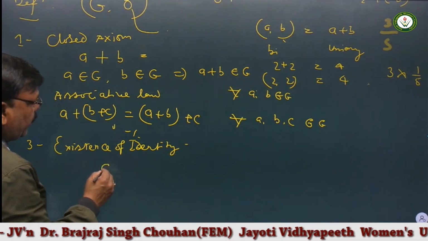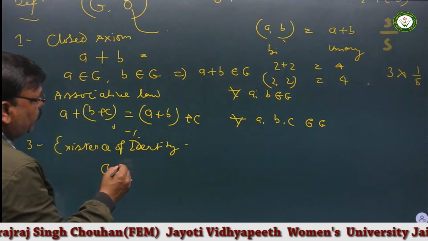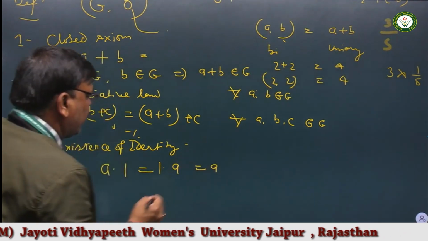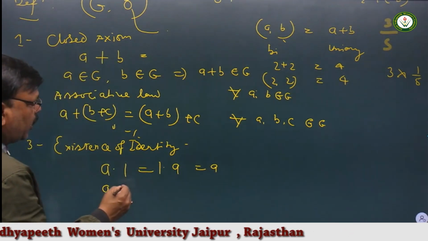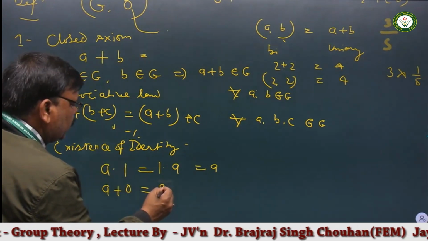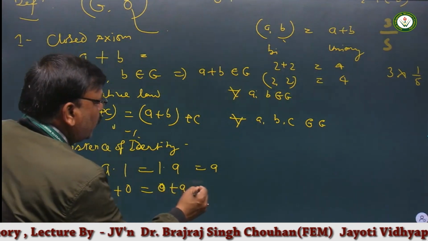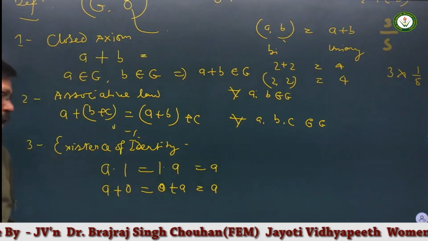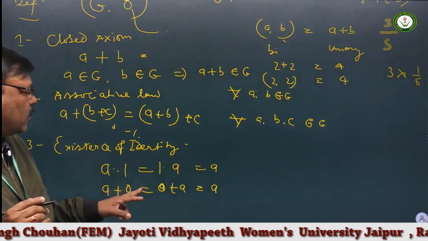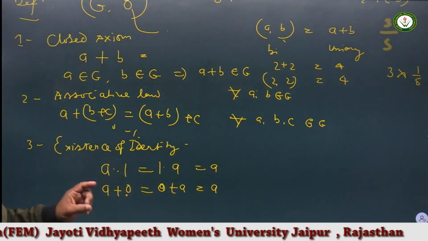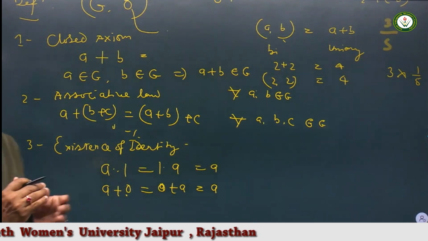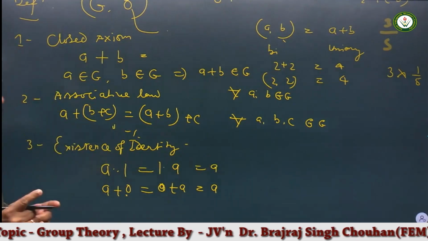If A is multiplied with 1 and 1 is multiplied with A, you get A, and 0 is added to A and A is added to 0, again it becomes A. So 1 is the multiplicative identity and 0 is the additive identity. So there are two types of identities, additive identity and multiplicative identity. So under the operation